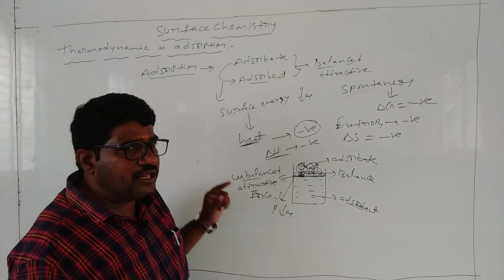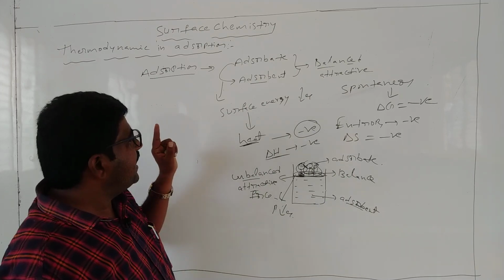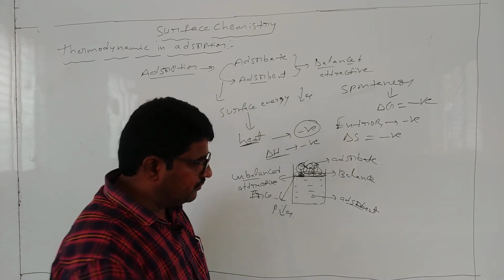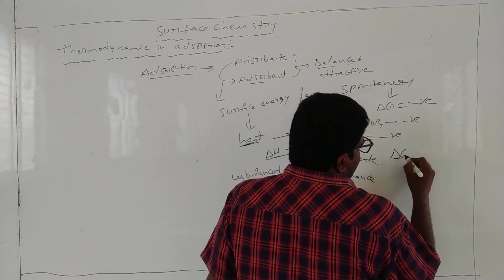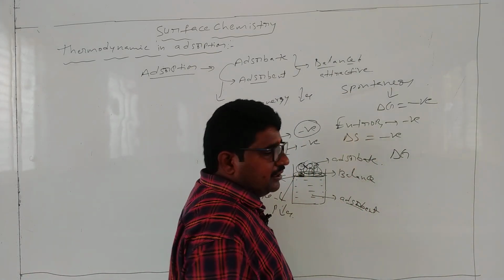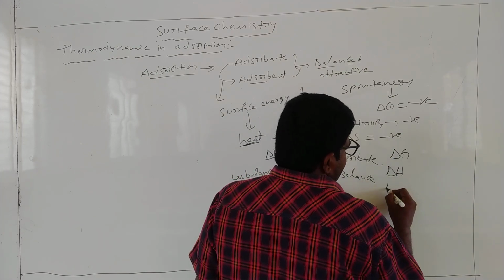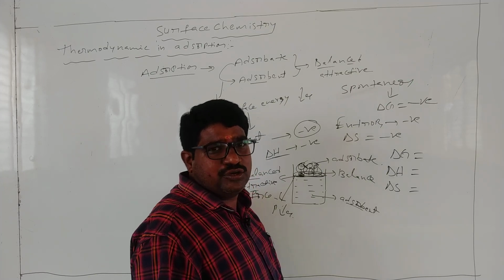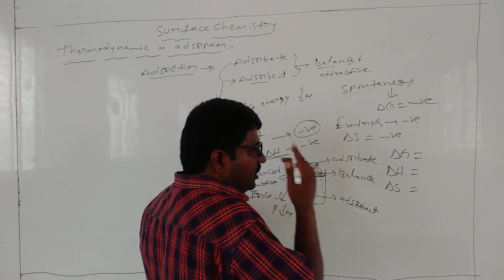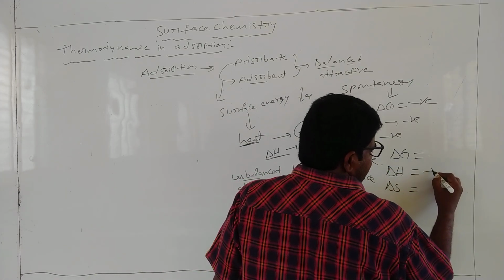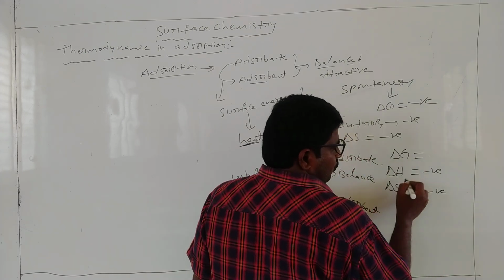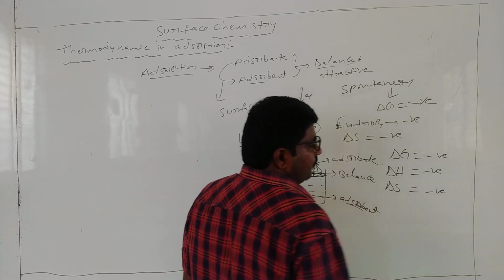So what are the values of delta G, delta H and delta S during the adsorption process? Delta H is negative, delta S is negative, and these two are spontaneous, so delta G is also negative.